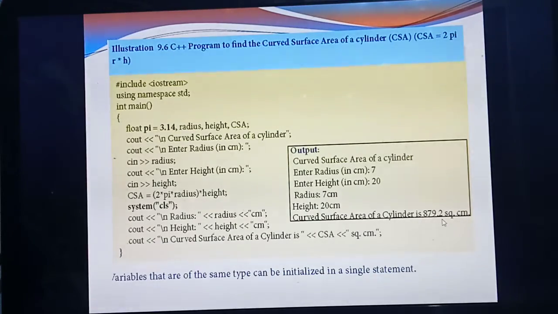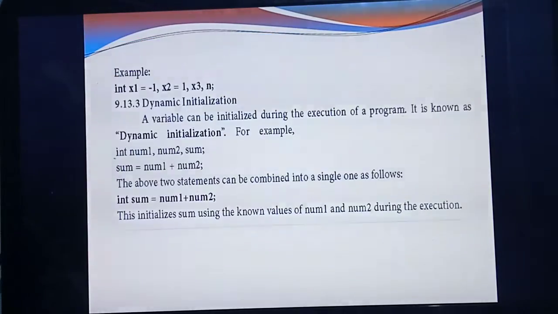Understood? Okay. So likewise, if you need to initialize 3 or 4 or 5 variables of the same data type, each variable can be given in the same line, but it should be separated with a comma symbol. See, one example they are giving: x1 equal to minus 1, comma x2 equal to 1, comma x3, comma n. What are the variables here? x1, x2, x3 and n. So all the variables belong to data type int. Here you are initializing 2 values for 2 variables. What are they? The value of x1 equal to minus 1 and the value of x2 equal to 1.